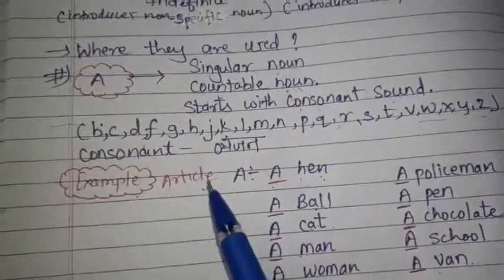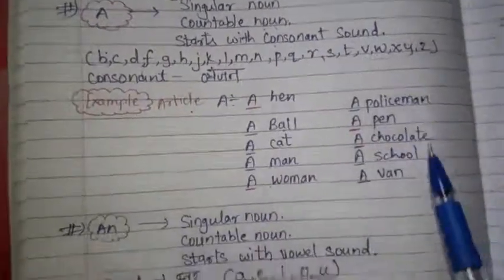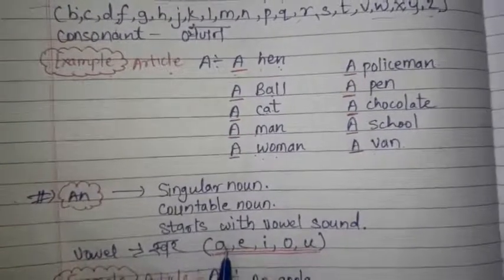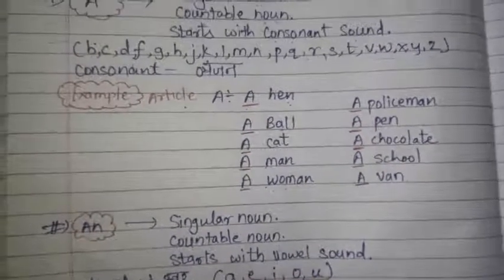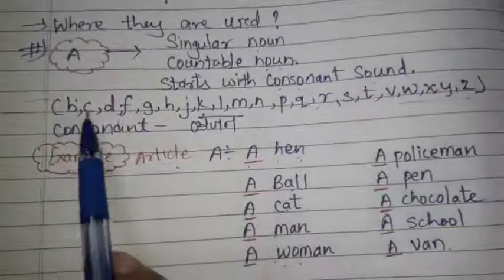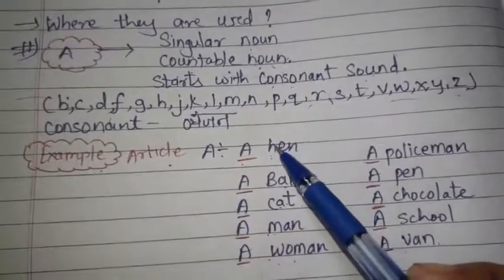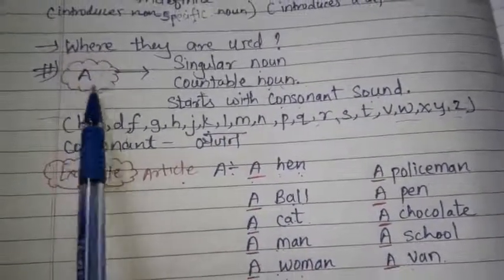English alphabets go from A to Z. In that A to Z, there are some vowels. Vowels are the swar: A, E, I, O, U. These are the 5 vowels in the English alphabet. Except these 5 vowels, the remaining alphabets are called consonants. So a countable noun that starts with a consonant sound uses a.